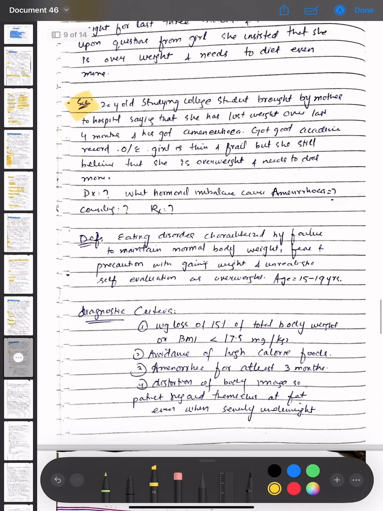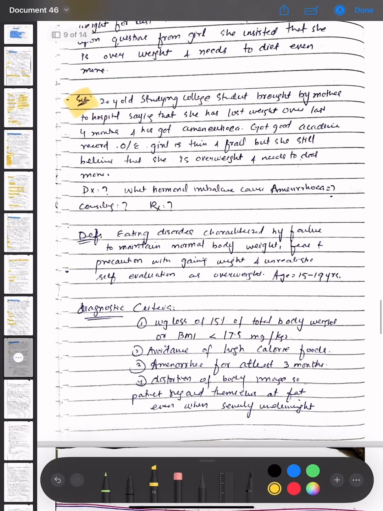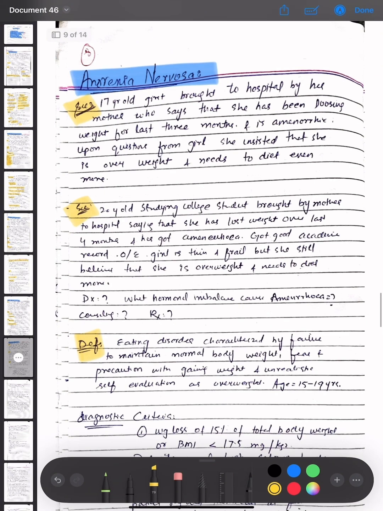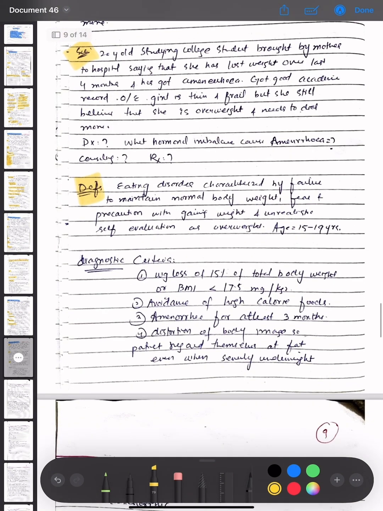So the diagnosis, the hormonal imbalance, and the cause of amenorrhea, the counseling and the treatment. The definition of anorexia nervosa is that it is an eating disorder characterized by failure to maintain normal body weight, fear and preoccupation with gaining weight, and unrealistic self-evaluation as overweight. The age is 15 to 19 years.